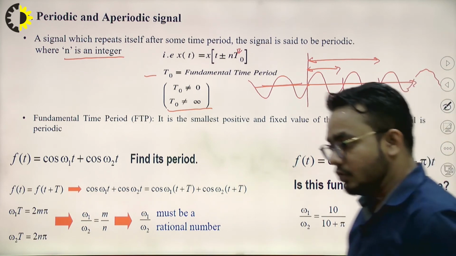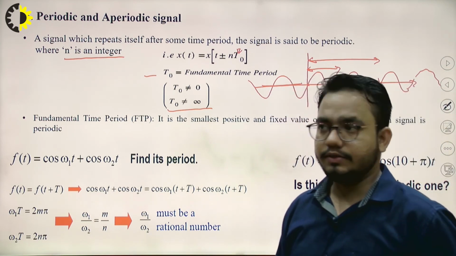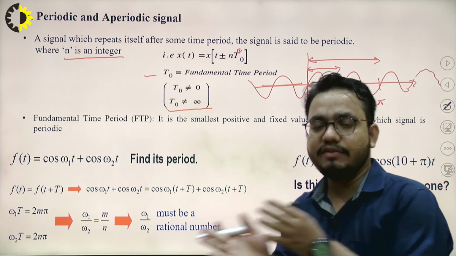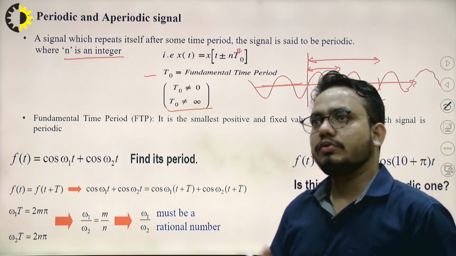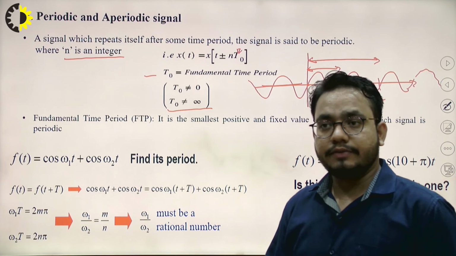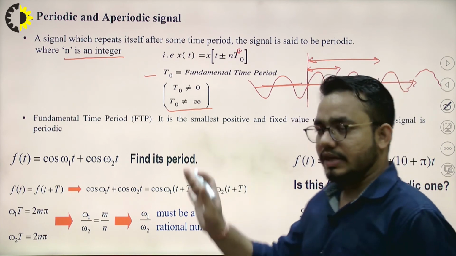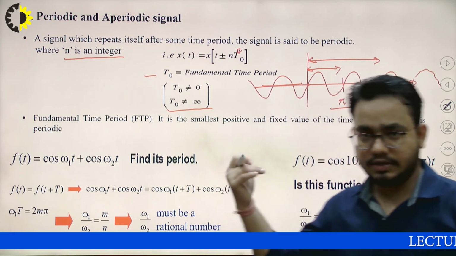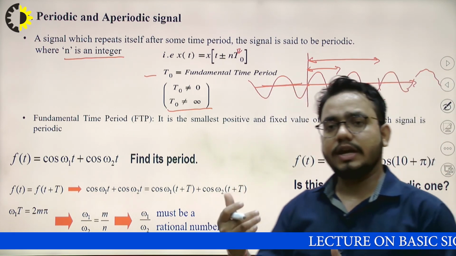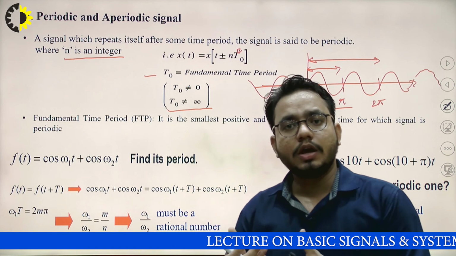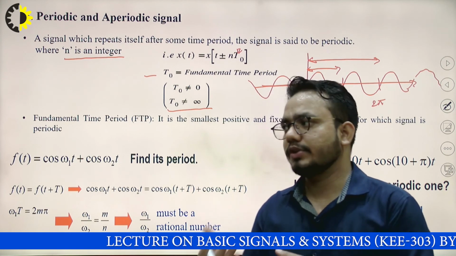Now if you are having a combination of signals, if there are two signals which are combined with each other, and you have to find out whether the signal is periodic or not periodic. In the previous slide, when we were having the odd and even part, you have seen that the odd part was found by summation or subtraction of two different signals.